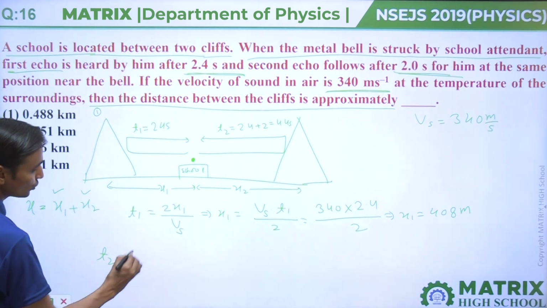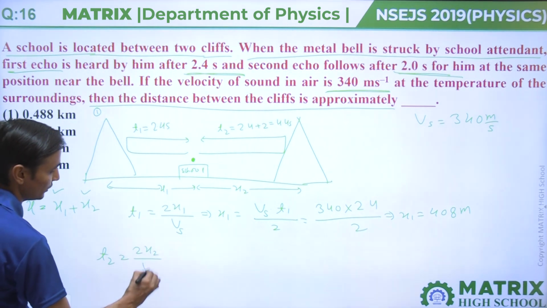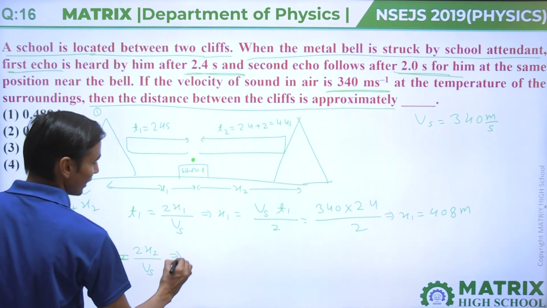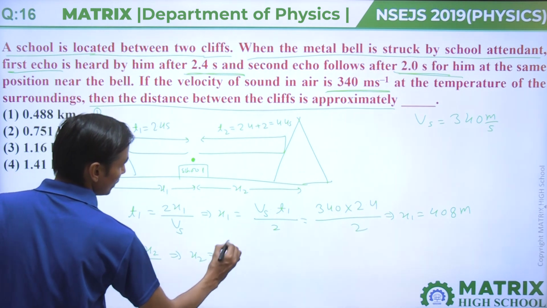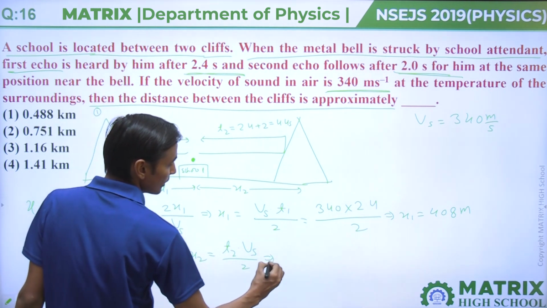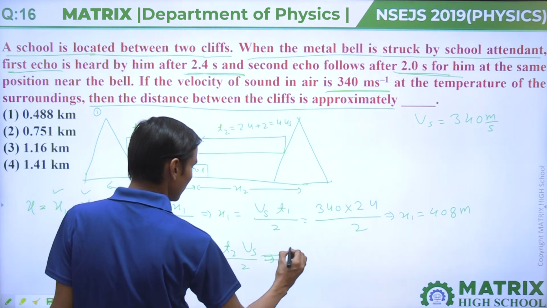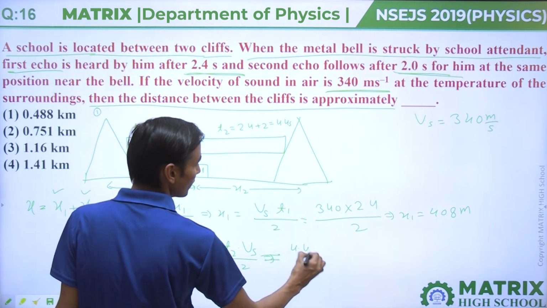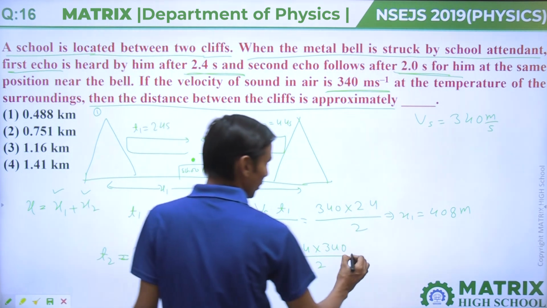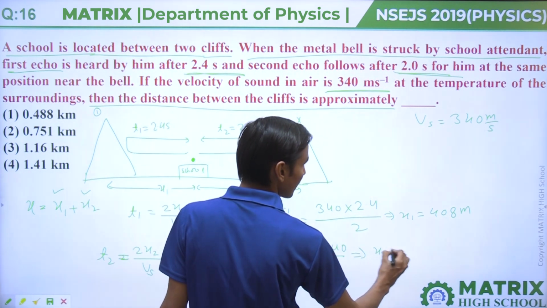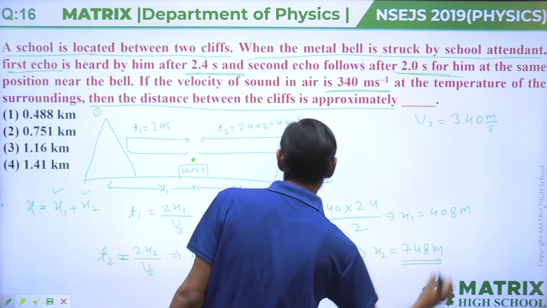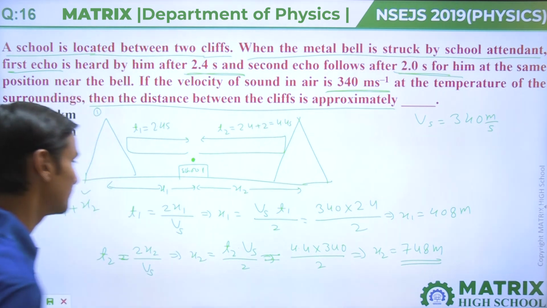T2 equals 2x2 upon Vs. Then x2 will come T2 into Vs divided by 2. If we put values, T2 is 4.4 multiplied by 340 divided by 2, so x2 will come 748 meter.